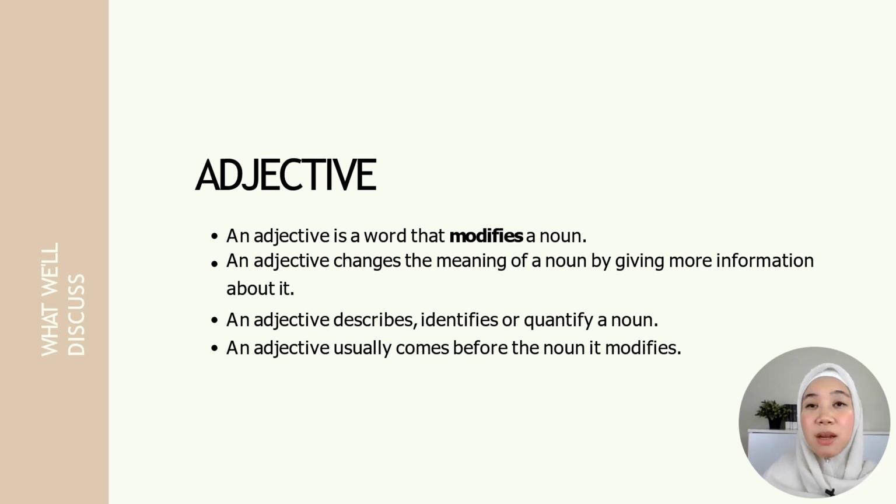So there are many other words that are adjective like big, small, smart, dumb, long, short, and so on. An adjective also changes the meaning of a noun by giving more information about it. Sarah is tall, so that is the information given about Sarah. An adjective describes, identifies, or quantifies a noun. And usually an adjective comes before the noun it modifies.